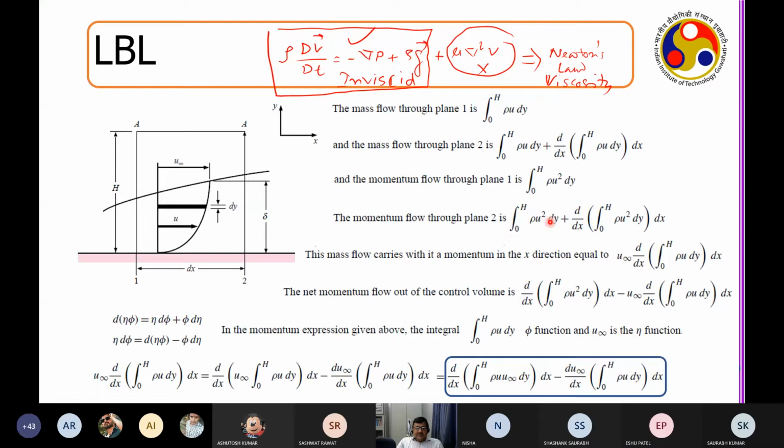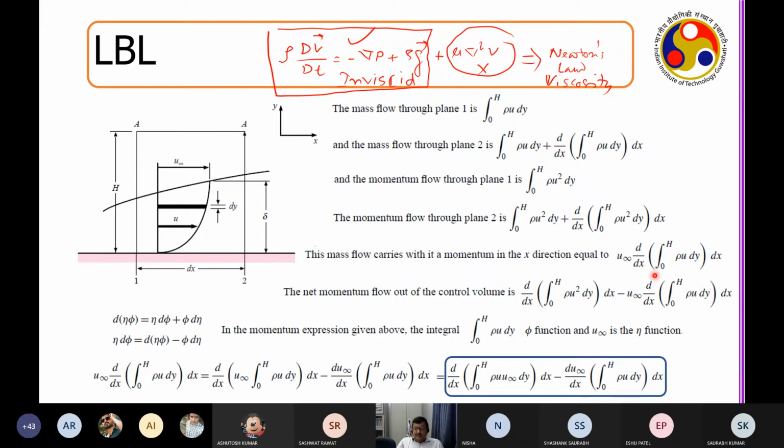Now, say suppose I know this much mass has come in and this much mass has gone out, right? So what is the net mass that has come in is this, correct? Now, if this is the net mass that has come in, and if my free stream velocity is u infinity, so the mass flow carries with it a momentum in the x direction, which will be what?